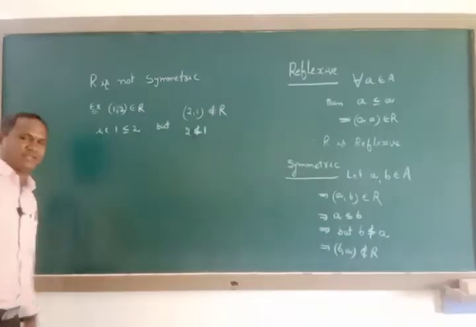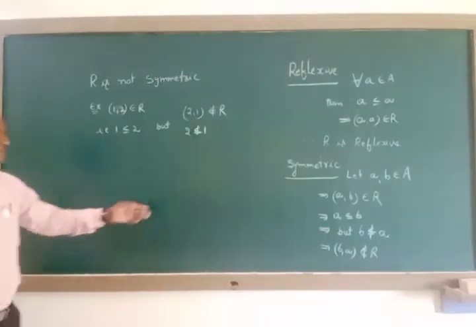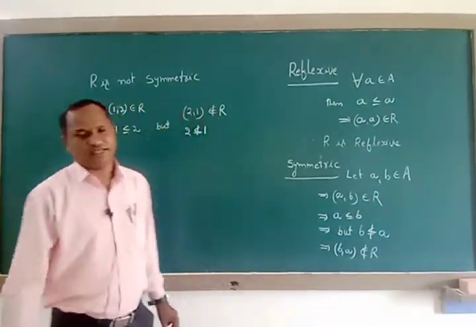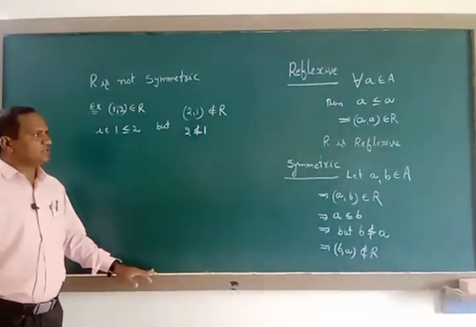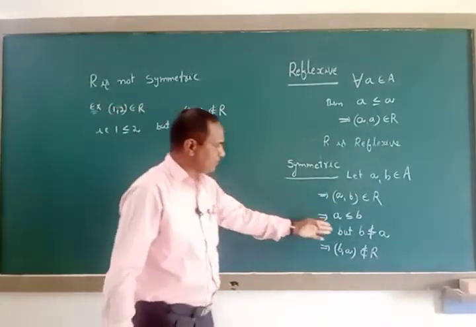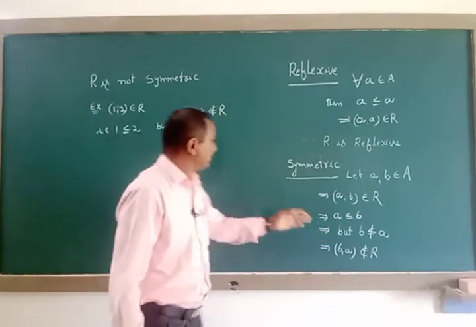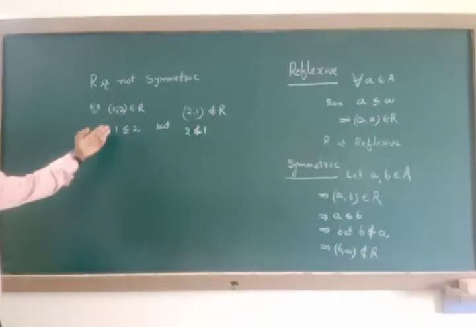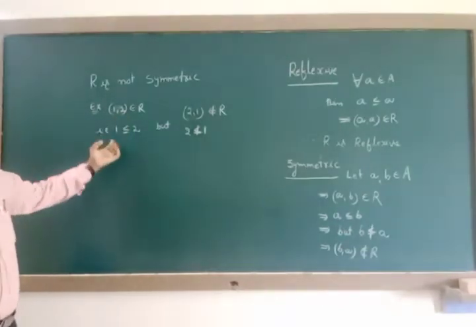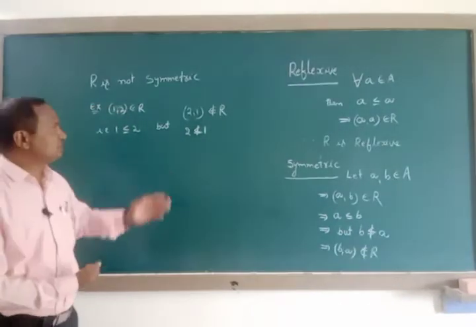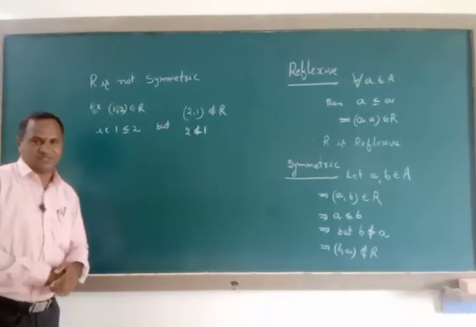Showing any one example is enough, because being symmetric would mean it is satisfied by all real numbers. You can take any real numbers, fractions also. By taking some real numbers, 1 is less than or equal to 2, but 2 is not less than or equal to 1. That's why R is not symmetric.